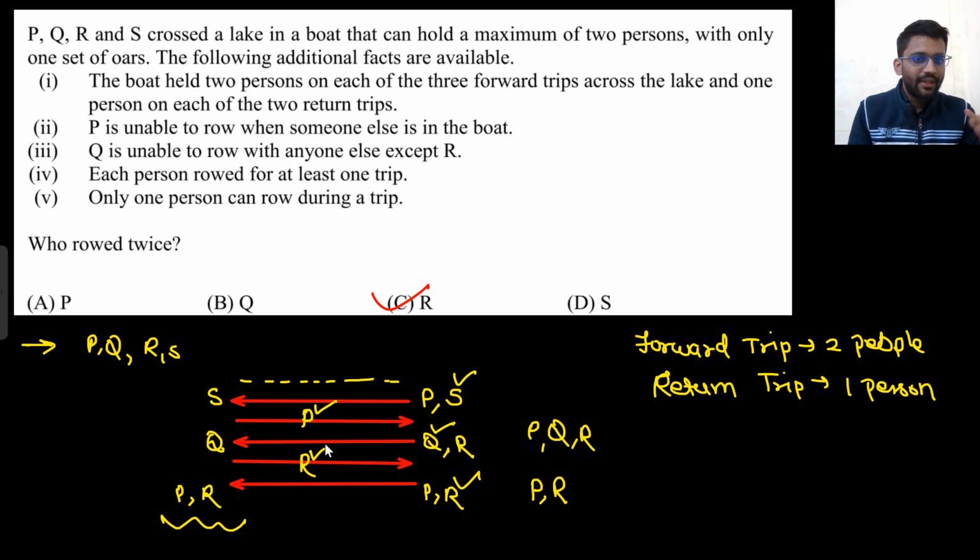Now at this side we have P and R. So both will get into the boat, but P cannot row because he has already rowed once, and also he cannot row when someone else is in the boat, because R is there in the boat. So P cannot row, R will row. So P and R will be here. So all of P, Q, R, S are here in 5 trips, and who rowed twice? R rowed twice. Okay, so that's the final answer.